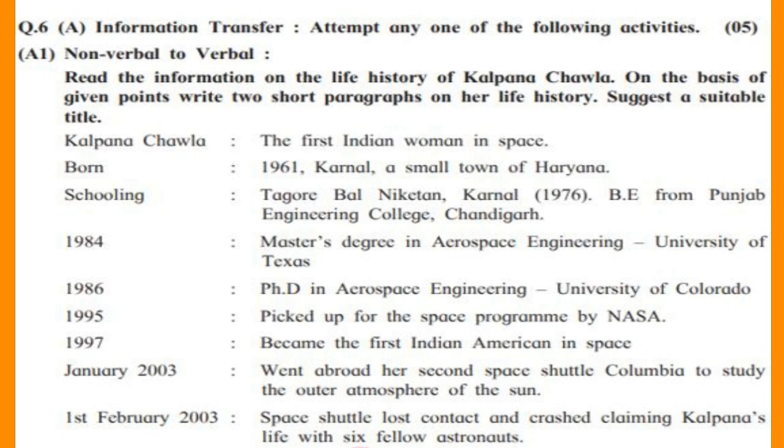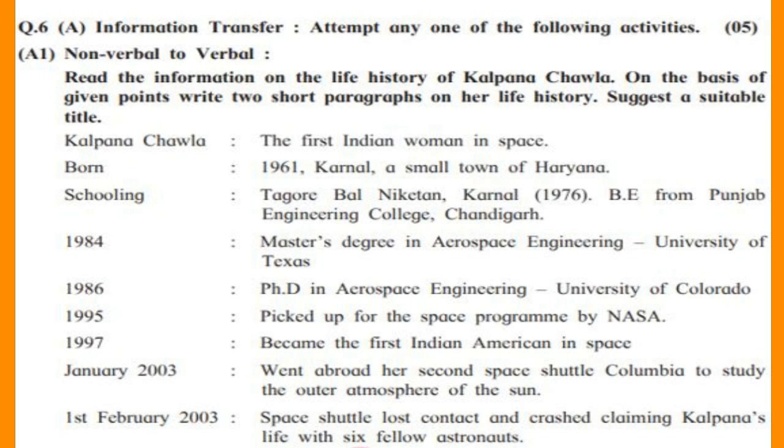Now question number 6. A. Information transfer. Here you have to attempt any one, non-verbal to verbal or verbal to non-verbal. Now here A1 is non-verbal to verbal. The activity is like this. Read the information on the life history of Kalpana Chawla. On the basis of the given points, write 2 short paragraphs on her life history. Suggest a suitable title. Points are given.